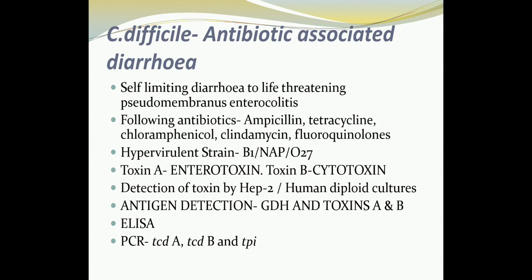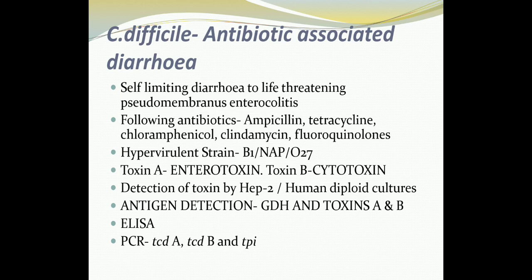There is a rapid test which usually enables us to identify the presence of the Clostridioides difficile organism. For this rapid method, we use glutamate dehydrogenase and toxin A and toxin B.